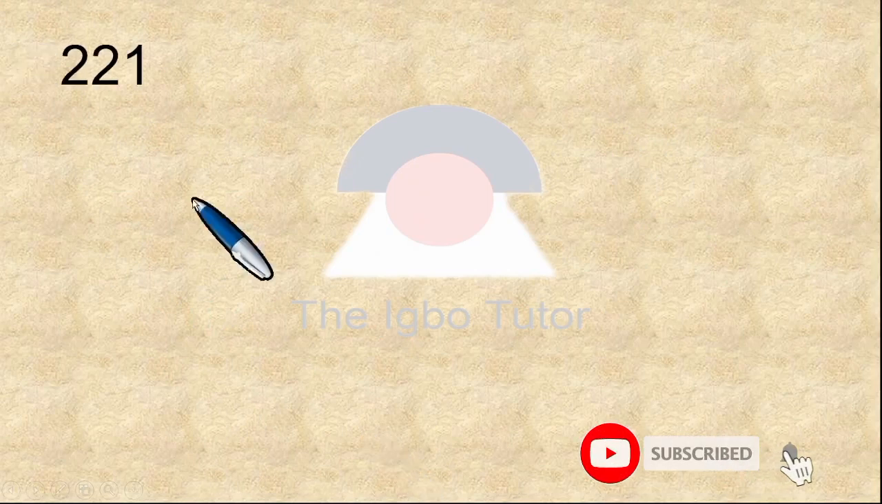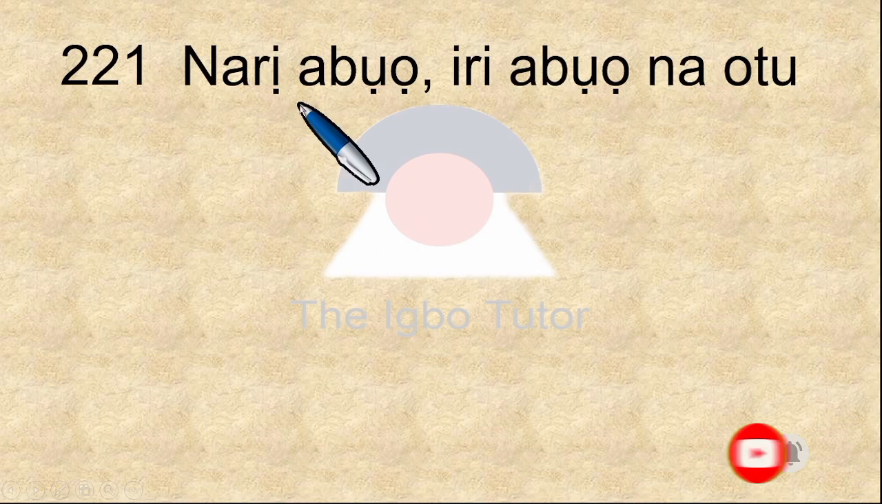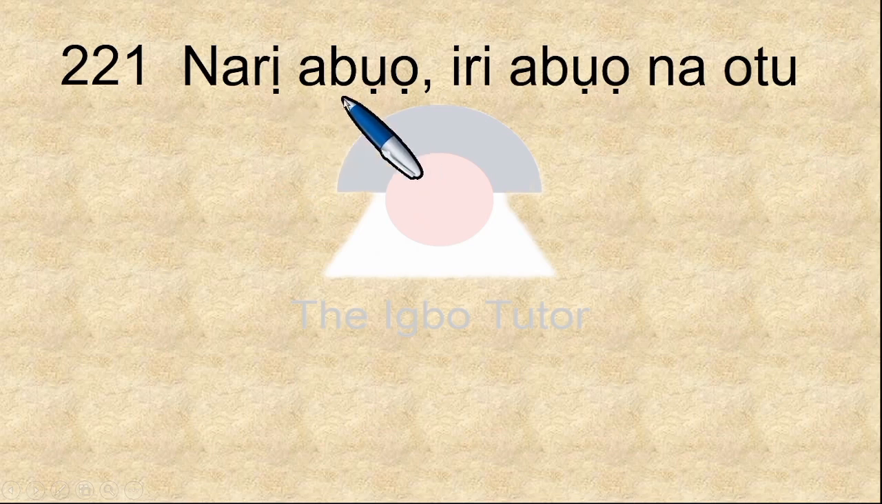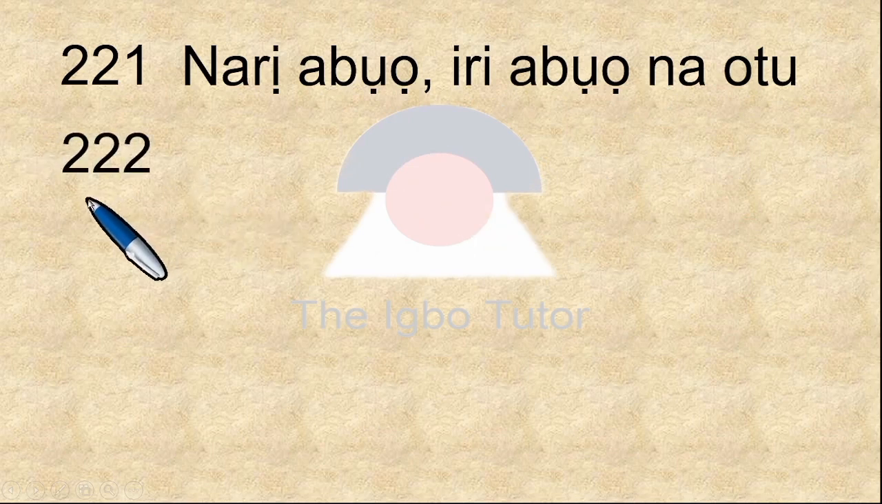The first number we have here is 221. This means narị abụọ iri abụọ na otu. Watch the trend. Narị abụọ, 100 in 2 places. Iri abụọ, 10 in 2 places, right? Na, which is and, otu and 1. So 220 and 1. This is the trend we're going to follow now.